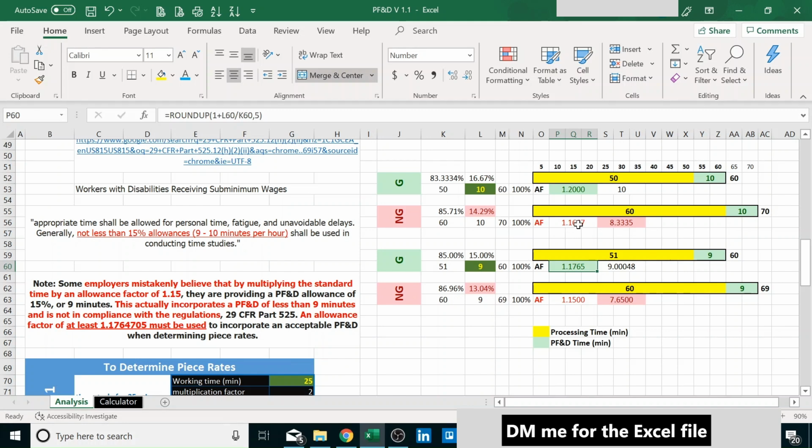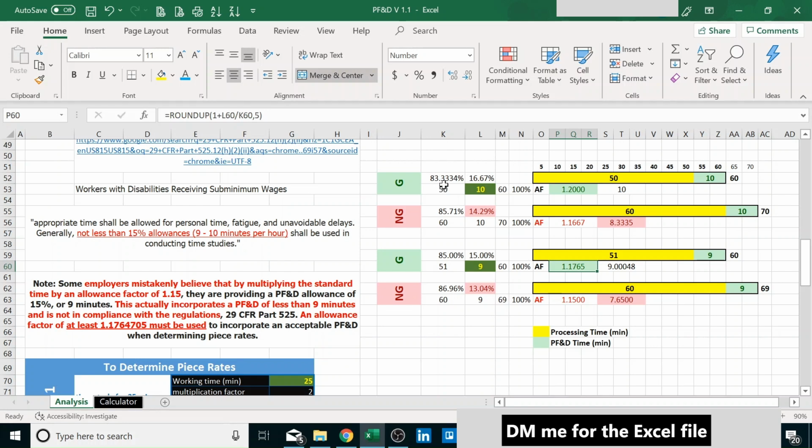Sorry. Same example here for the 10 minutes. The law says 10 minutes, same thing. 10 minutes within 60. 10 is 16.67% of 60 minutes, which is good.